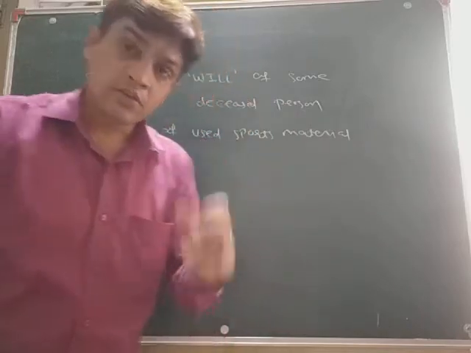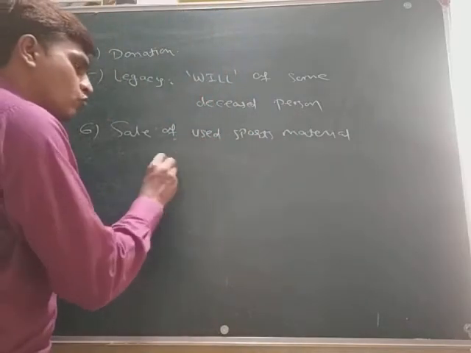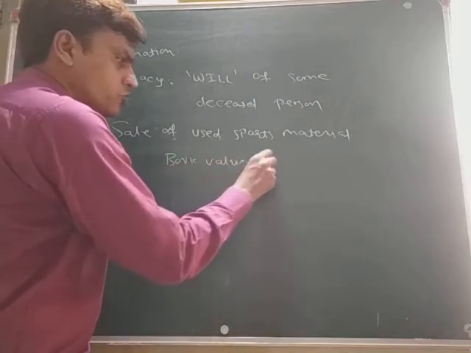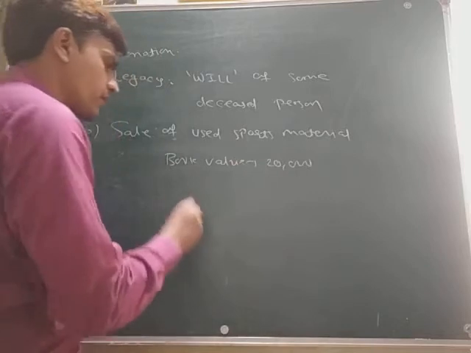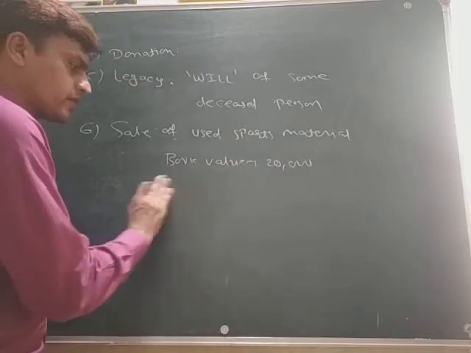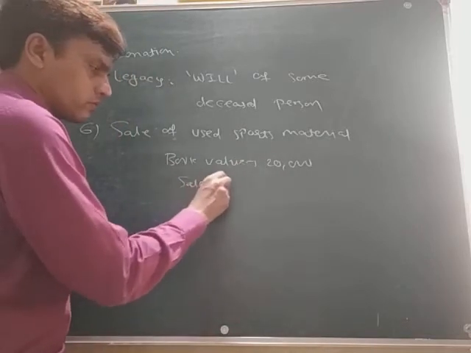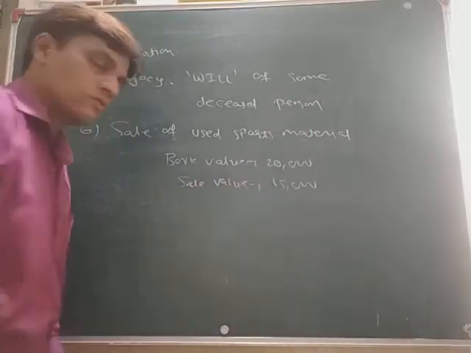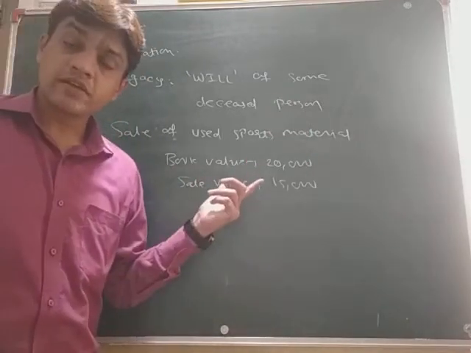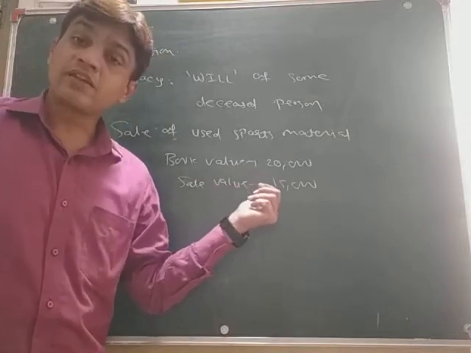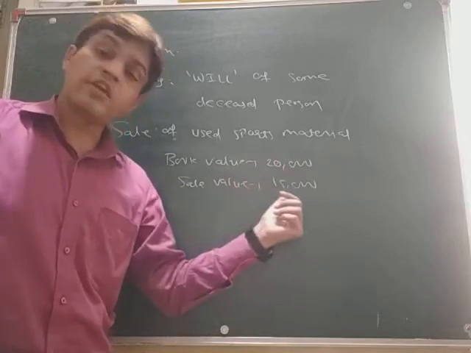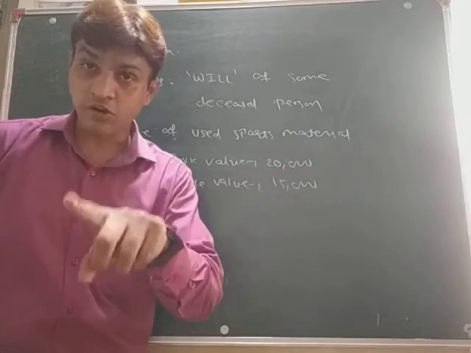Suppose the book value is rupees 20,000 and the sale value is rupees 15,000. Here we can see that there is a loss because the book value is 20,000 and the sale value is 15,000.